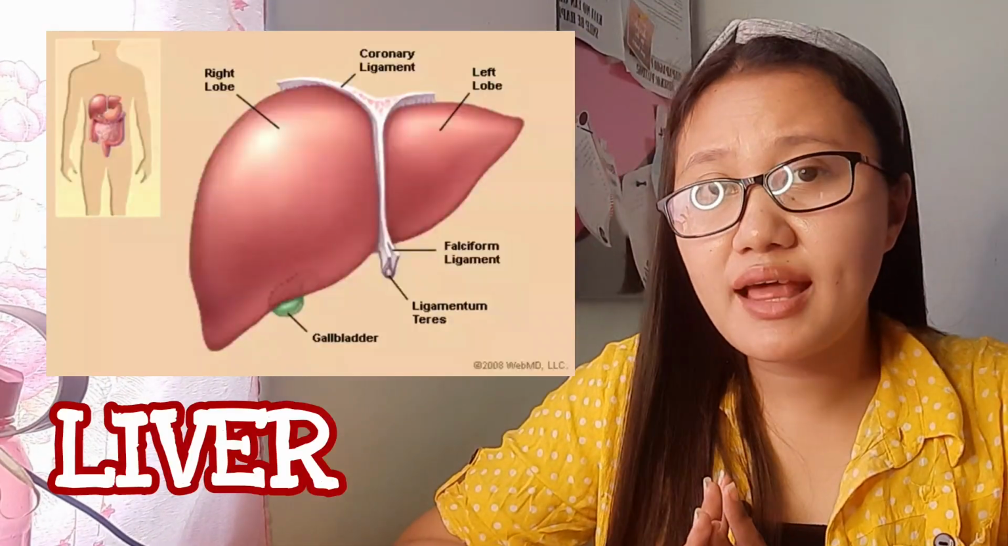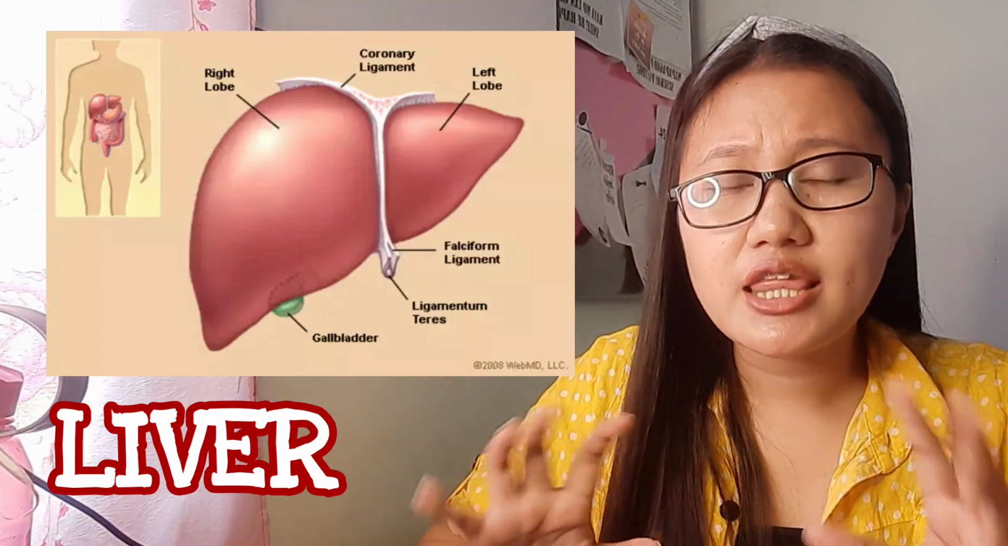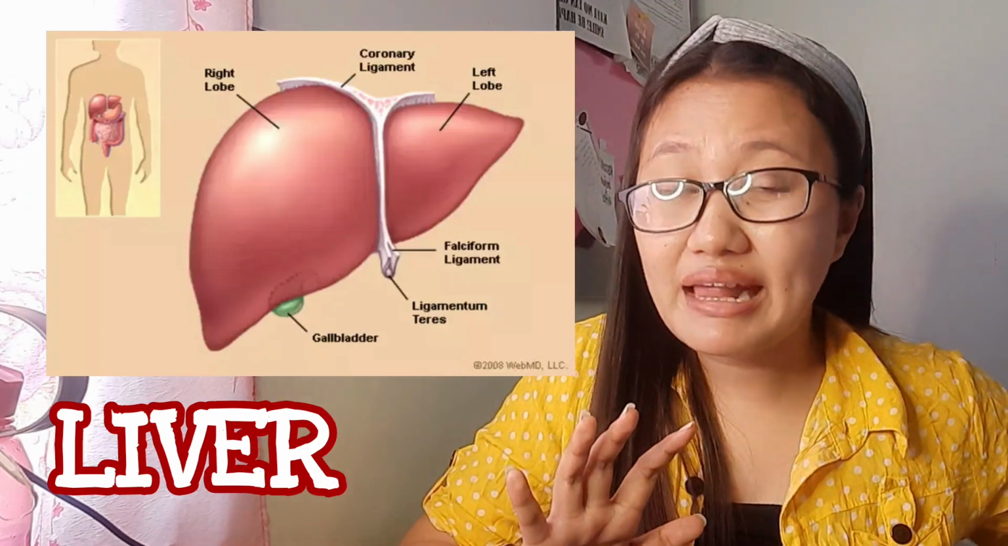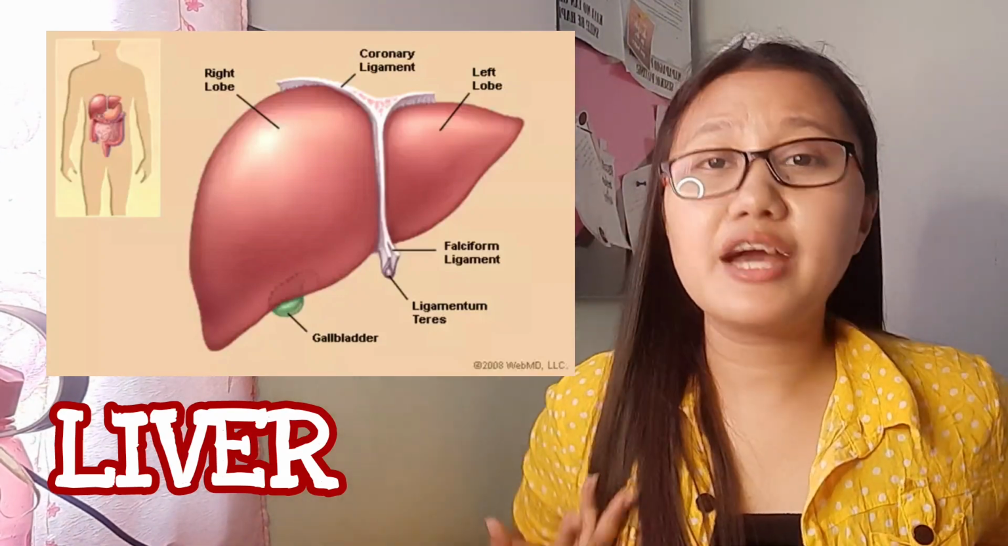Okay, and then we have the liver. So, yung liver naman natin, it is a very large meaty organ na nandoon sa ating right belly. Right side ng ating belly. So, hindi mo siya kayang ma-feel kasi yung liver natin, protected siya ng ating rib cage. And itong liver, meron siyang right and left lobe.